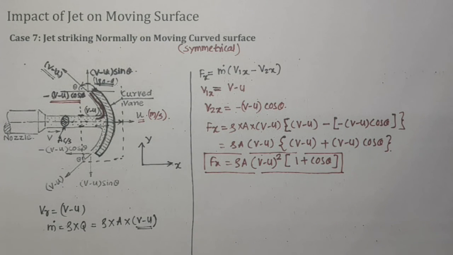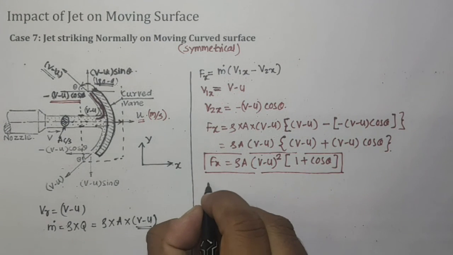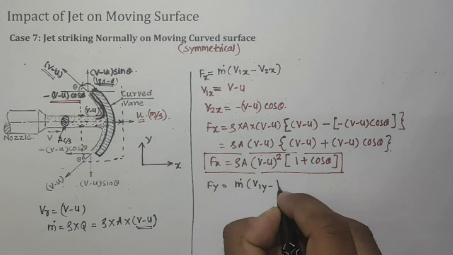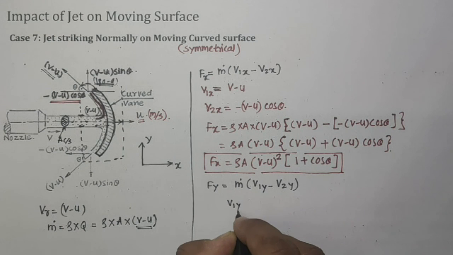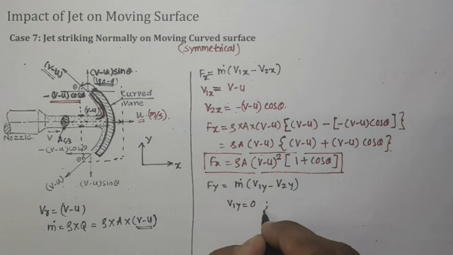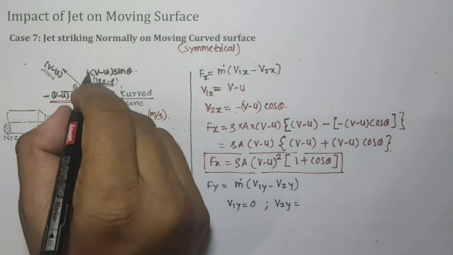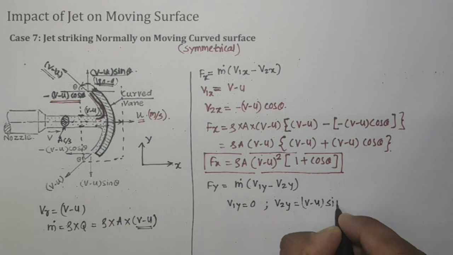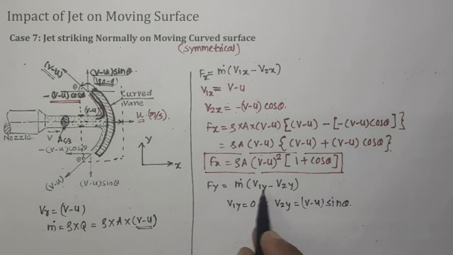Now to find the force in the y direction, Fy is equal to m dot (v1y minus v2y), where v1y is, in the y direction, there is no initial velocity, so it will be 0, and v2y, in the y direction, is (v minus u) sin theta. Putting all these values in this equation, you will get Fy equal to m dot (0 minus (v minus u) sin theta).